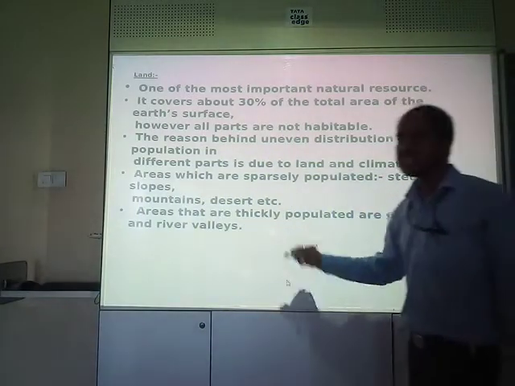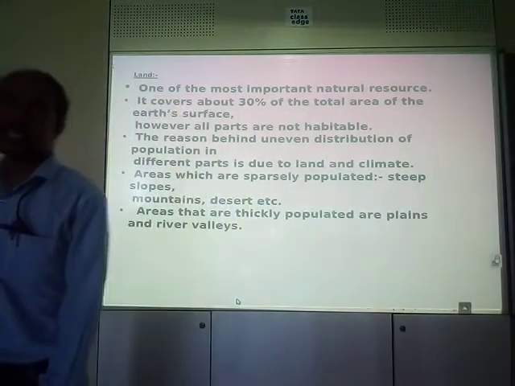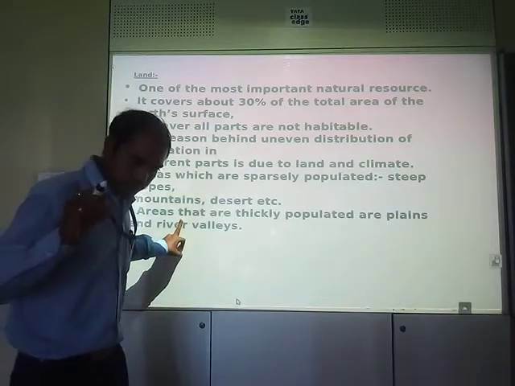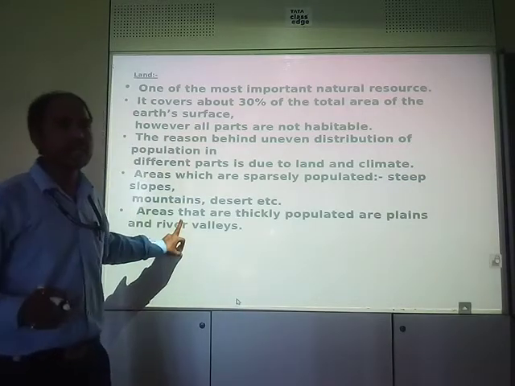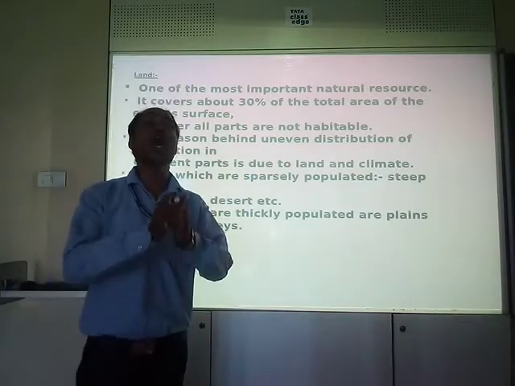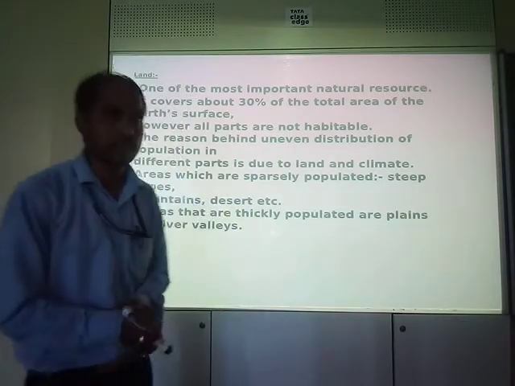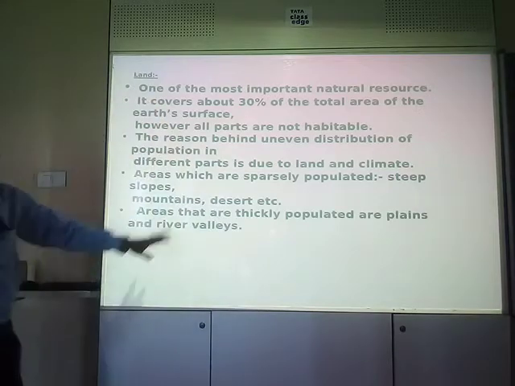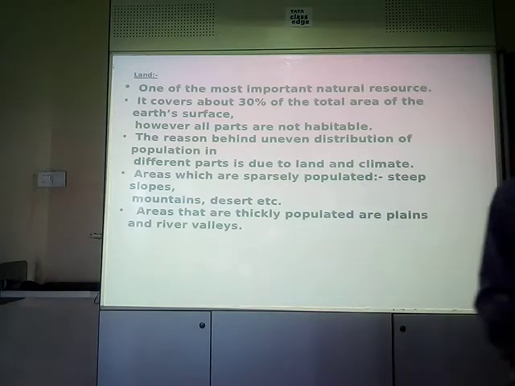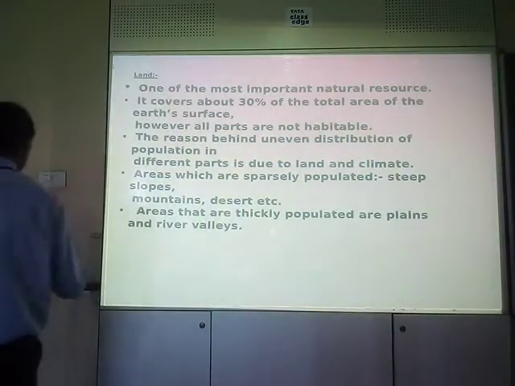Because of these factors, people somewhere are residing and somewhere they are not residing. That's why population is unevenly distributed. Clear? That is about the land facts. Okay, now moving on to the next part.